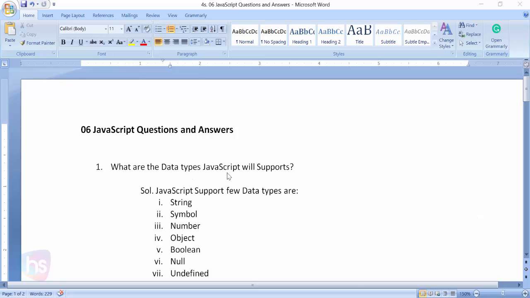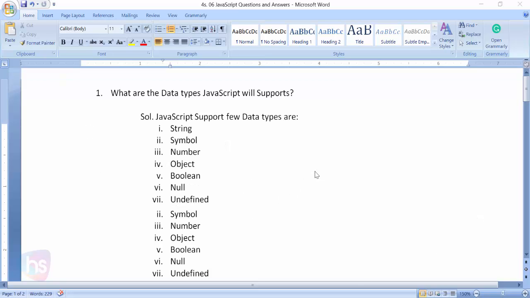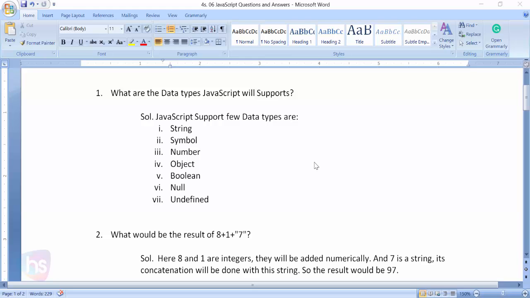What are the data types that JavaScript supports? The data types JavaScript supports are string, symbol, number, object, boolean, null, and undefined. These are the data types which we can use in JavaScript and we can avail of it. Come to the next question.